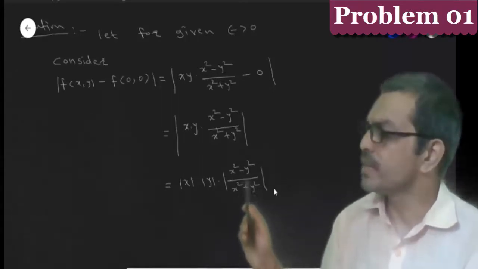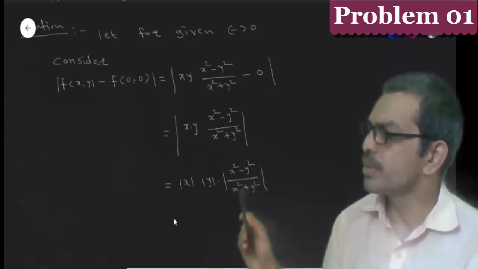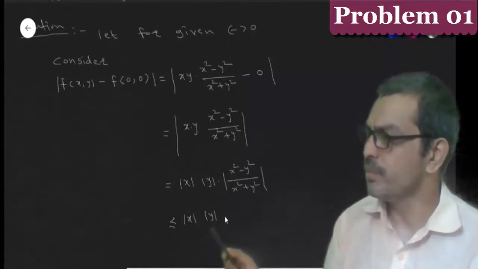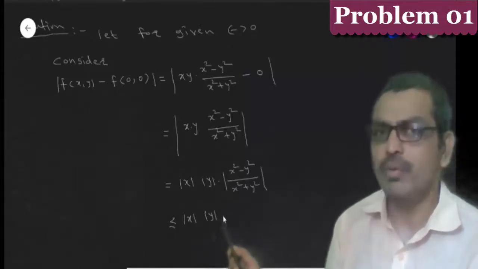But here, mod of (x square minus y square) divided by (x square plus y square) is less than or equal to 1. Therefore, we write less than or equal to mod x into mod y.